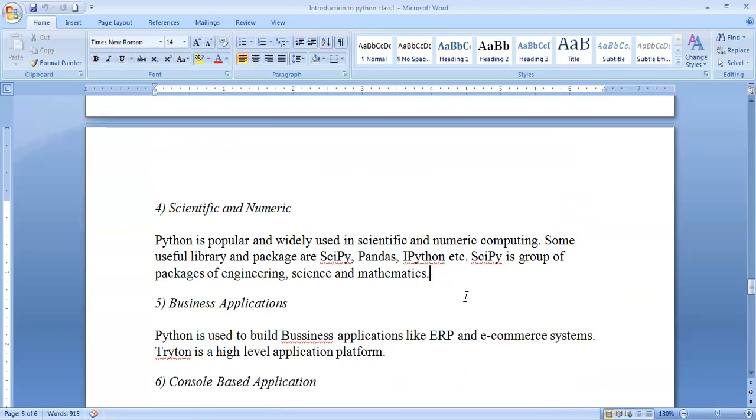So many business applications have come into existence in the market. You need to conduct business, market the field, and advertise your product. For this reason, there are enterprise resource planning, e-commerce systems, and Tryton is one of the names. It is a high-level application platform, and this type of thing should be known whenever you are deploying in a business scenario.